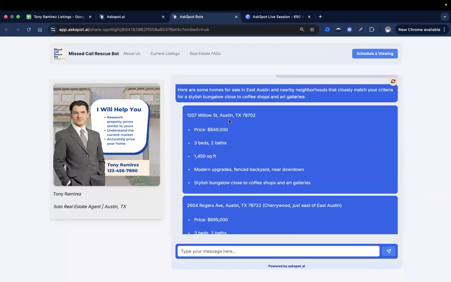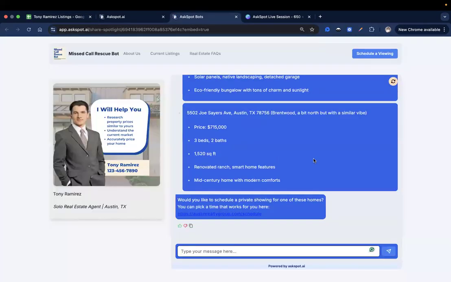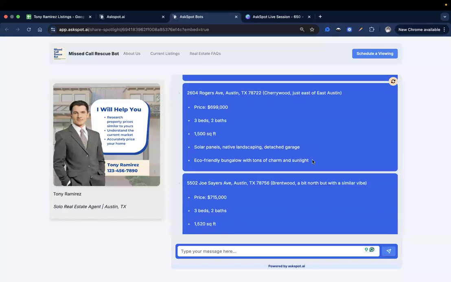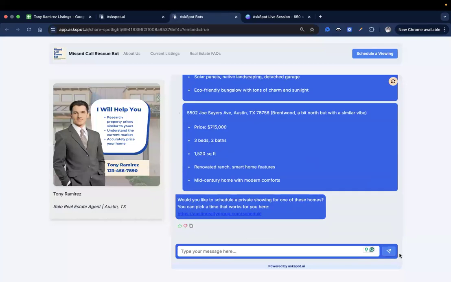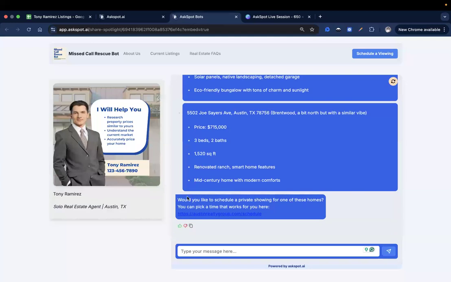Okay, great. So I think it was able to pull from our listings correctly, and it was also able to follow our flow. And it also suggested just up to three listings, like what we said earlier, on the flow right here. And then it provided us with the next step, which is to schedule a private showing for one of these homes. So they can just quickly pick a time that works for them in here.